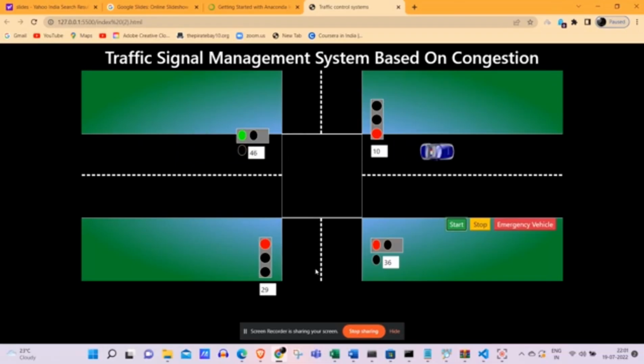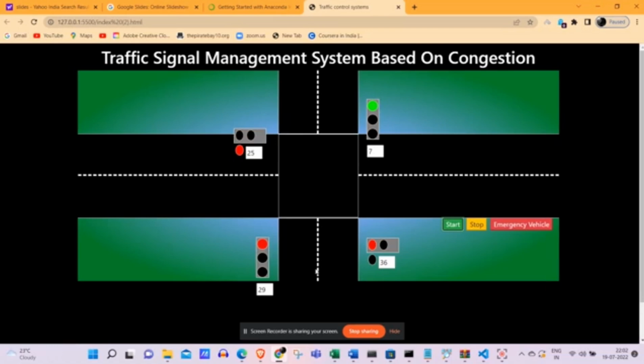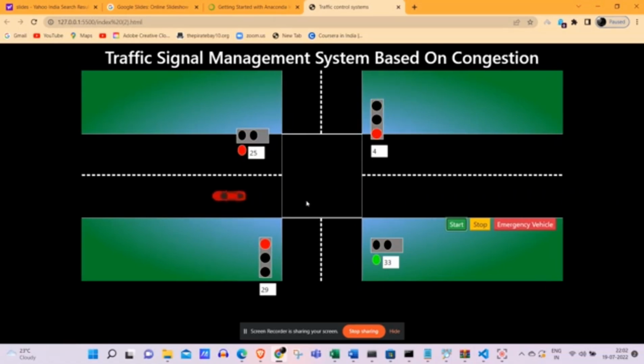Now the signal switching takes place for lane 3, and now for lane 4. As the density of lane 4 is the least, the traffic signal will be switched on for very little time. And now lane 1 will continue after one cycle, similarly.